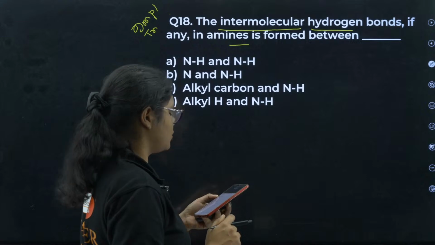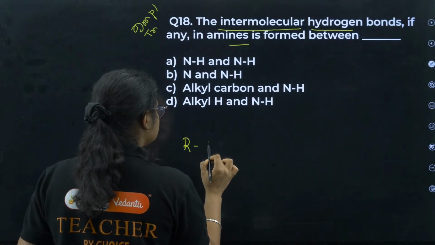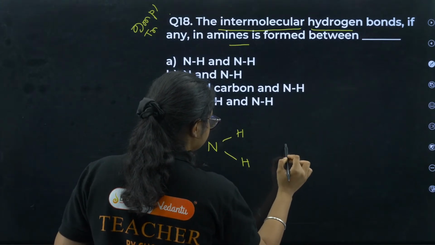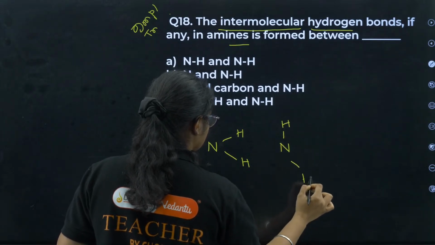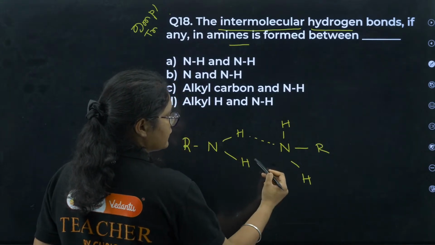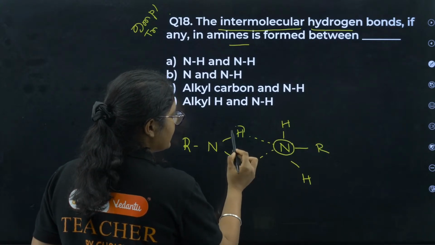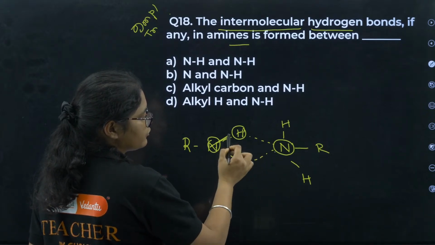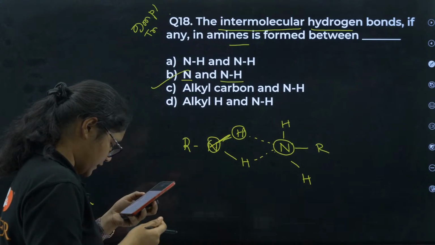18C? No. All of you who are saying 18 is wrong. See, you have one R NH2, and you have another, so there is a hydrogen bonding here. So what is this hydrogen bonding? Between N and H of what? H of nitrogen. Between N and H of nitrogen. So I can say between N and NH. Option number B is the correct answer.